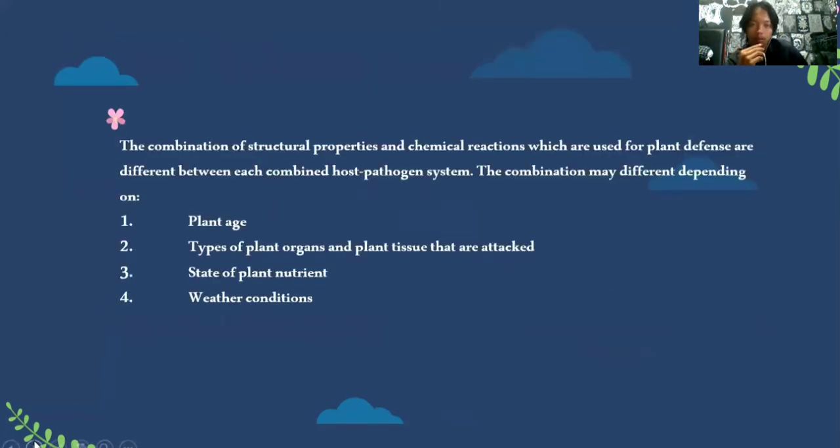The combination of structural properties and chemical reactions used for plant defense differs between each host-pathogen system. The combination may differ depending on: 1. Plant age, 2. Type of plant organs and plant tissue that are attacked, 3. State of plant nutrients, 4. Weather condition.